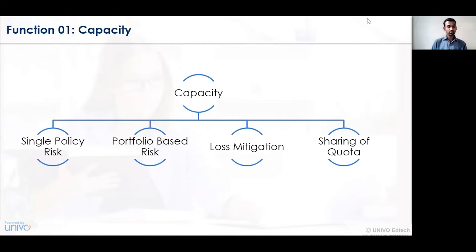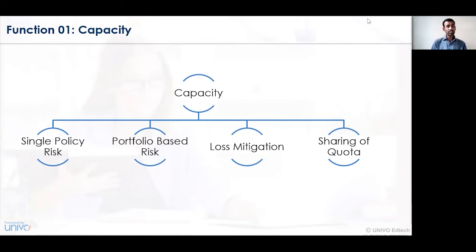Now, in case of a sharing of quota, this particular contract applies between the insured company and the reinsurance company. That is, whenever the actual loss or the damage is taken into consideration, the risk of loss will be divided into percentages, supposing 75 to 25 or 80 to 20.